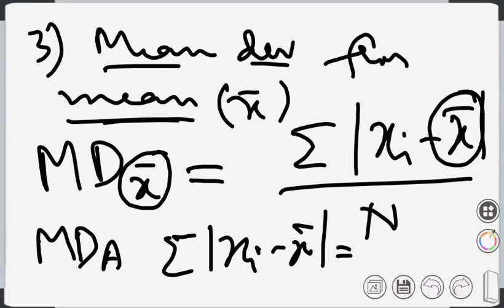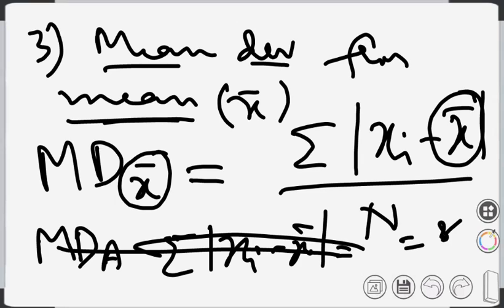So what we get is, if we take the mean deviation from the mean, the summation is equal to 85, and again we get 85 by 10. So that means this will be 8.5. So similar values we are getting.